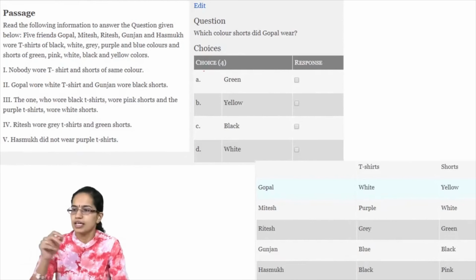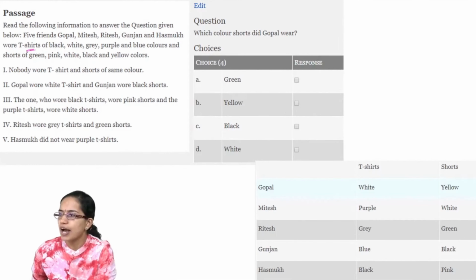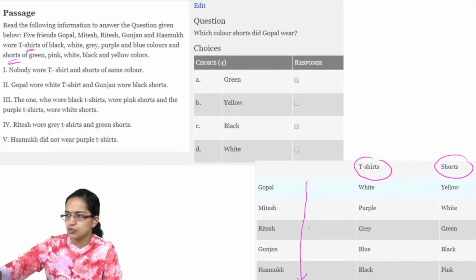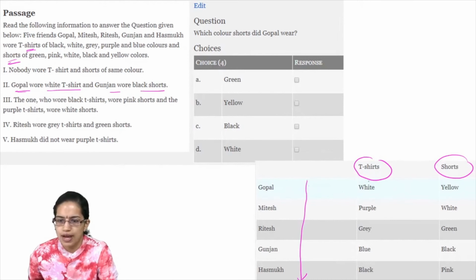Now here you have 5 friends and 5 t-shirts, and then you have the shorts. So what we do is we simply create a table with t-shirts and shorts and the 5 students who are there. As it comes, we mark it. Let's mark first of all where the things are very clear. So we take the second statement first. Gopal wore white t-shirt and Gunjan wore black shorts. So Gopal white t-shirt and Gunjan black shorts.